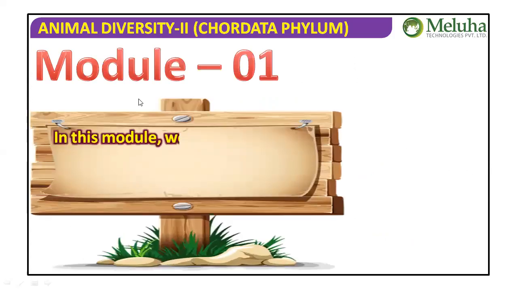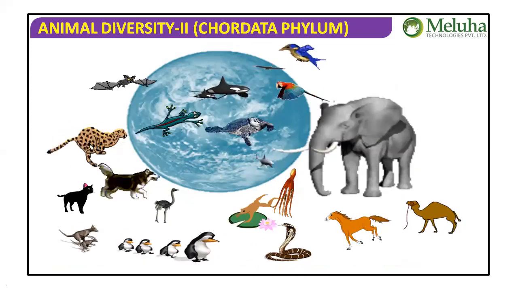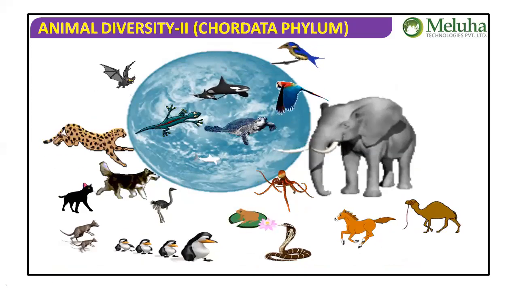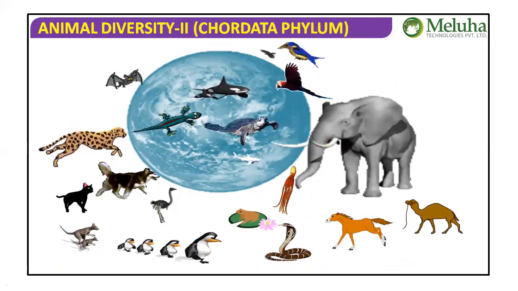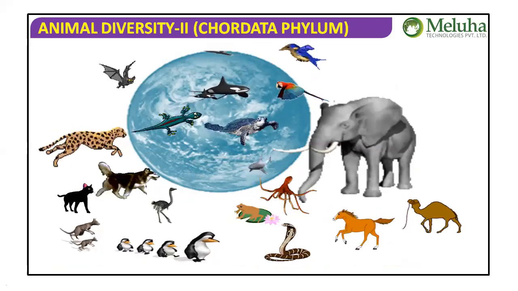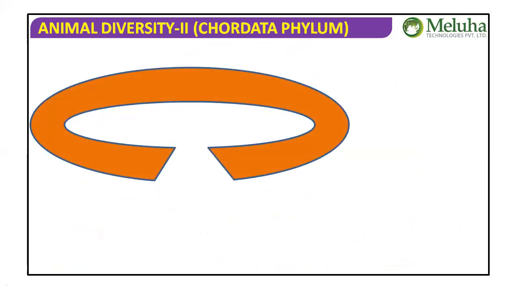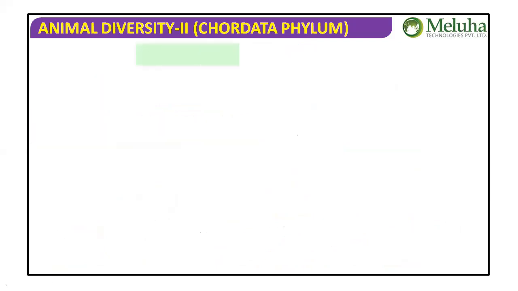Module 1 gets started now. Here we are going to learn some information about the phylum Chordata, the various animals of phylum Chordata. It includes fishes, amphibians, reptiles, aves, and mammals. It is considered as a bioarchitectural wonder. Let us see the bioarchitecture of chordates.